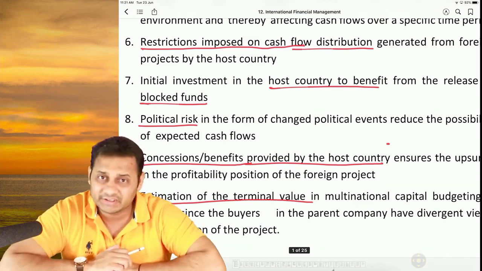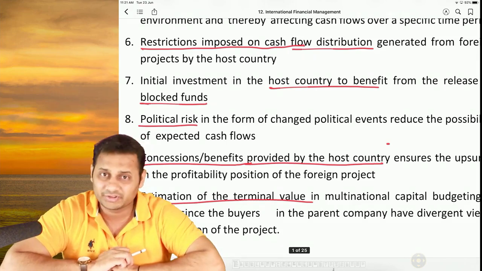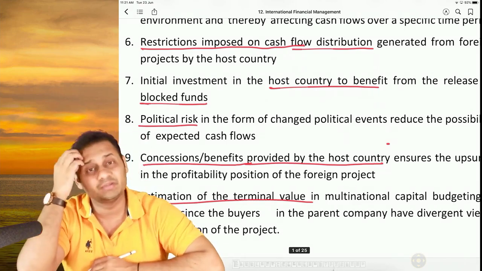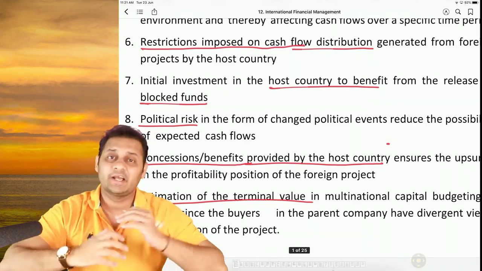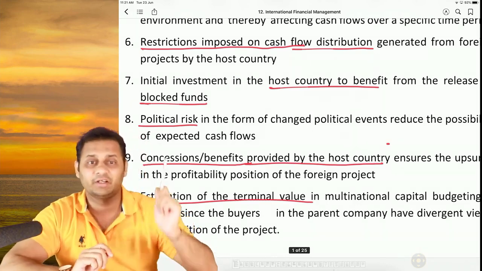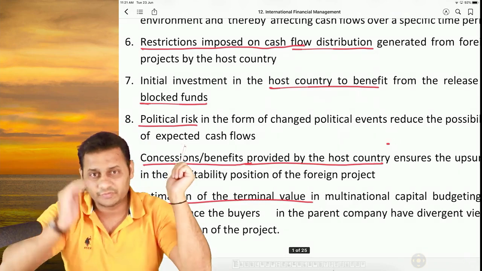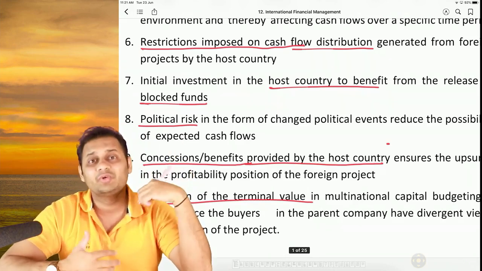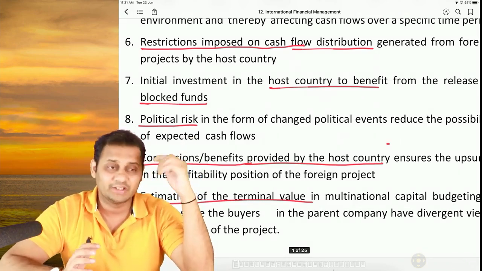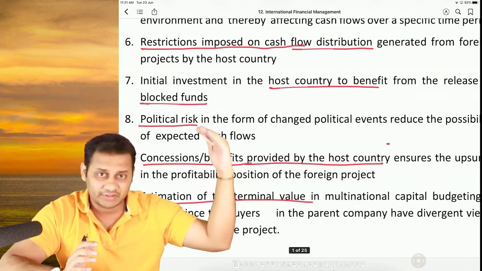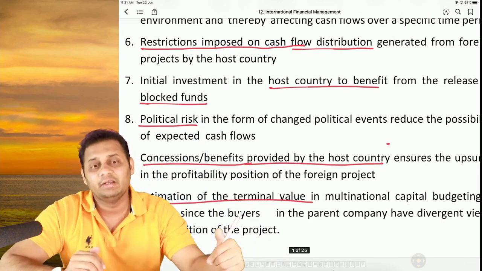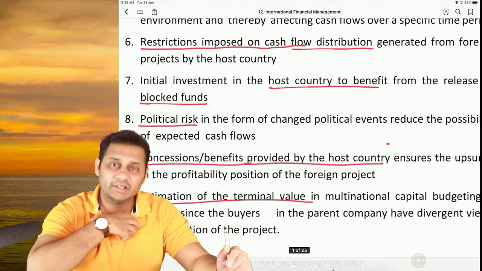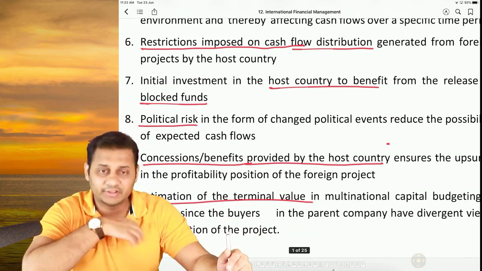What if the government changes? What if the new government doesn't like our project? What if the new government frames some policies which are against foreign projects? In that case our cash flows will get affected. Expected cash flows will get reduced. So we have to consider this risk also, that this might happen in the coming time, that the cash flows will be lesser than what we are estimating. And in that scenario, are we ready to accept the project?